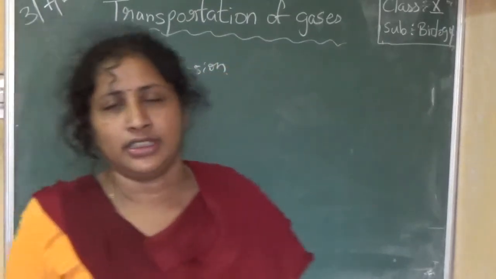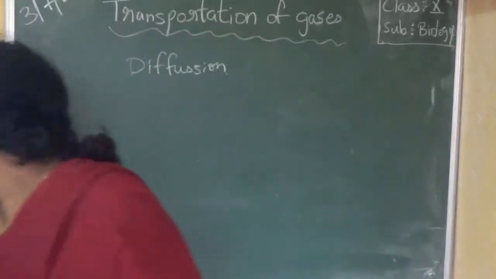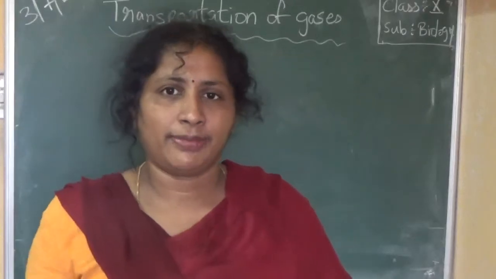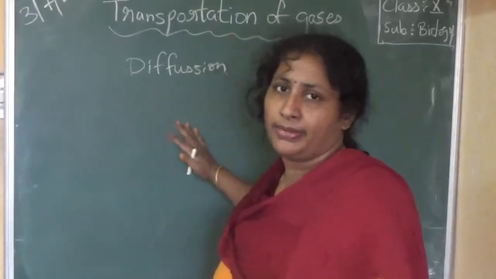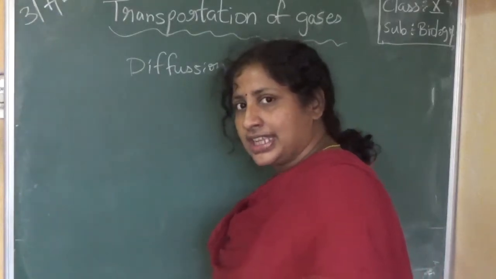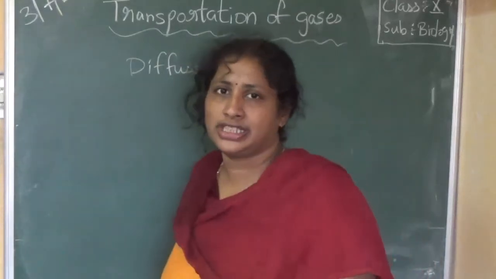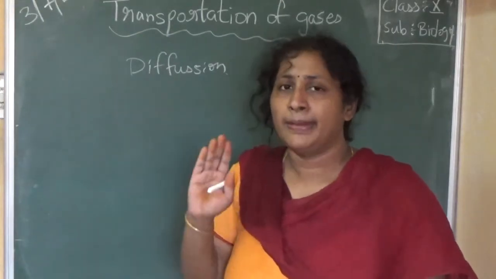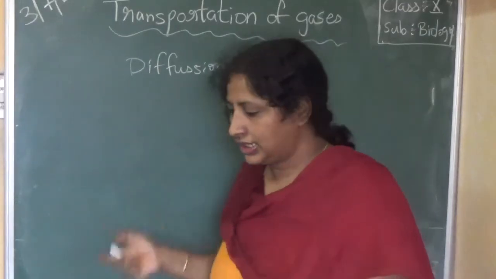All of you know that. So as the concentration of oxygen is more in the lungs and less in the blood capillaries, oxygen from the lungs diffuses into the blood. Similarly, when the blood is carrying the oxygen to the tissues, what happens? The tissue has less oxygen and the blood has more oxygen. So high concentration to low concentration. Oxygen from the blood enters into tissues by the process of diffusion.